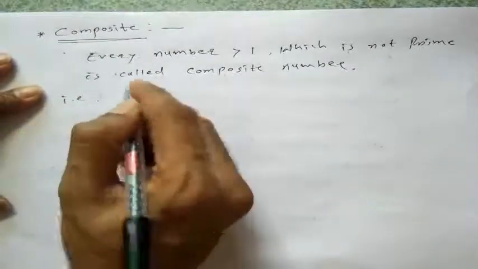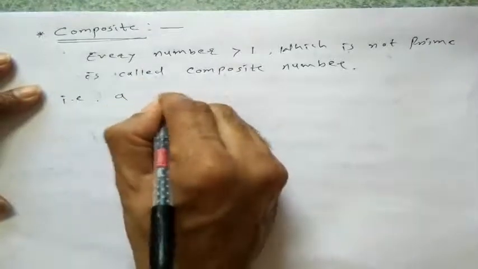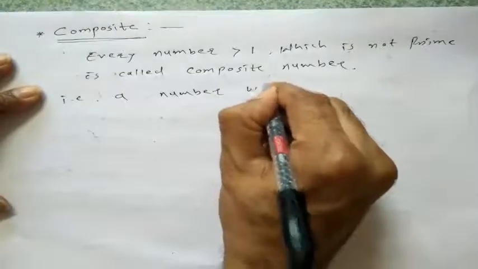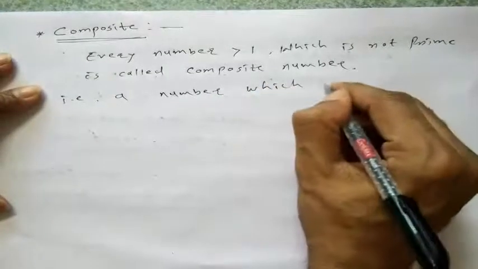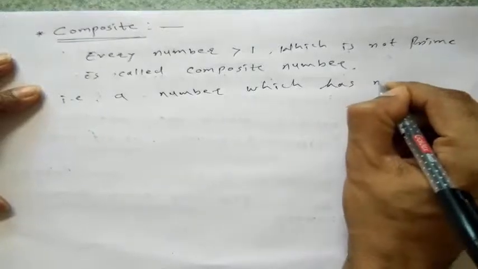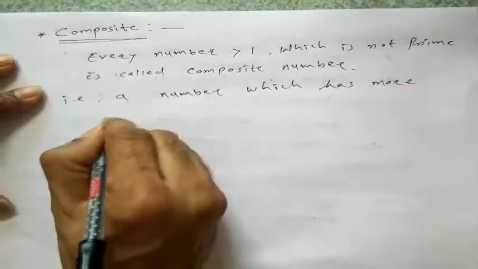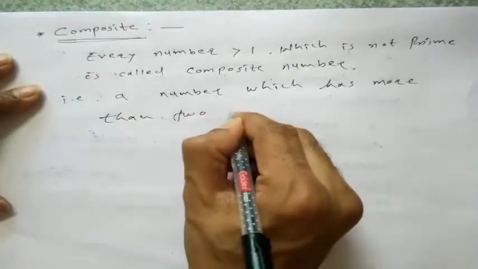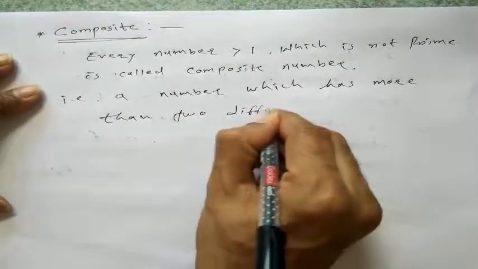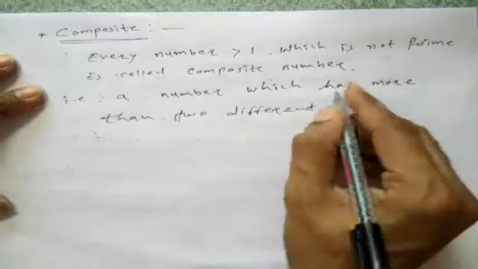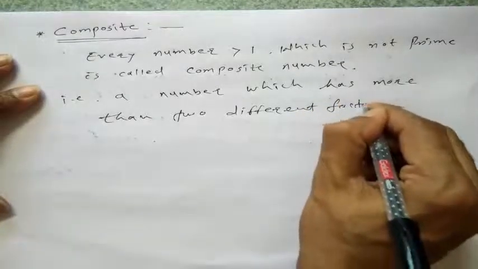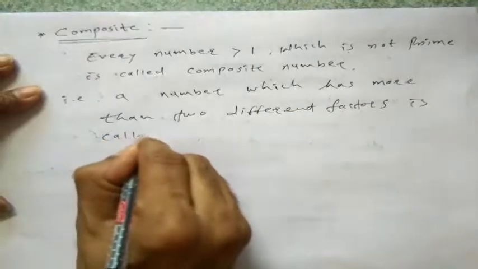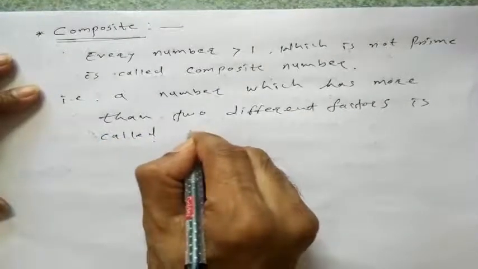That is, a number which has more than two different factors is called a composite.